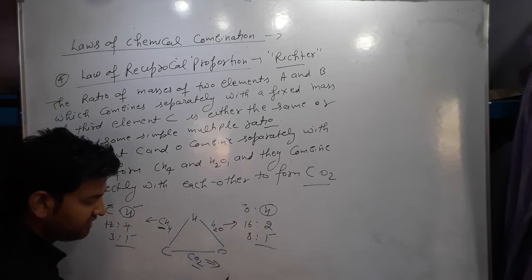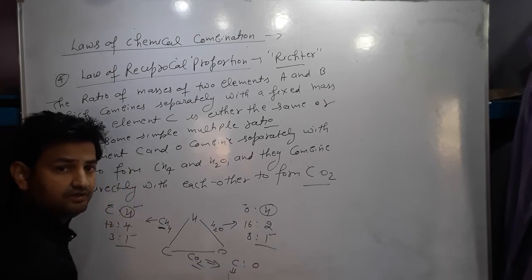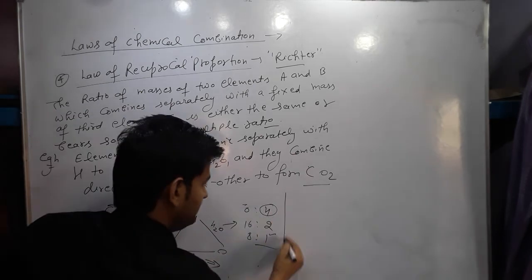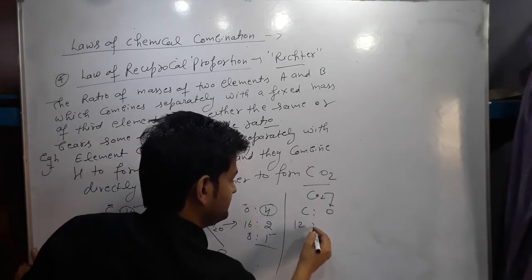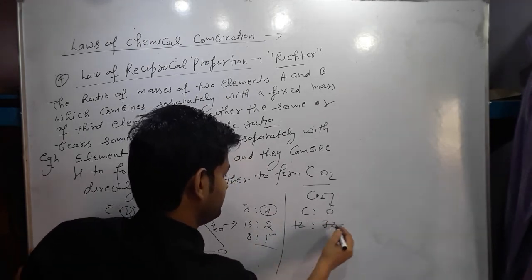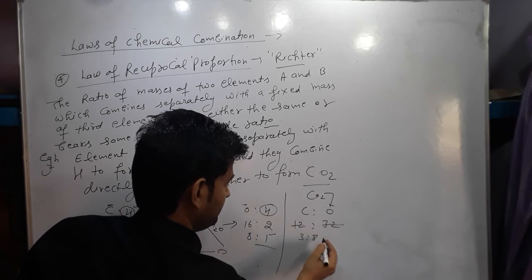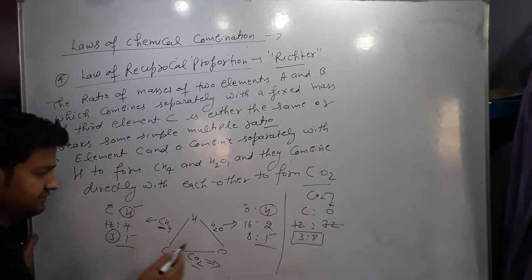And in case of carbon dioxide, we calculate carbon and oxygen. In CO2, the ratio of mass of carbon and oxygen: carbon is 12, oxygen is 32. So the ratio is 12:32, which is 3:8. And here it is also 3:8.